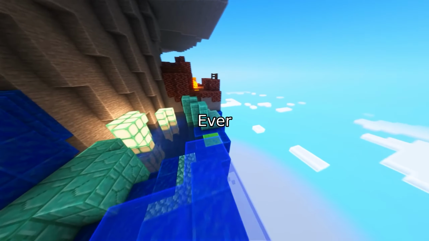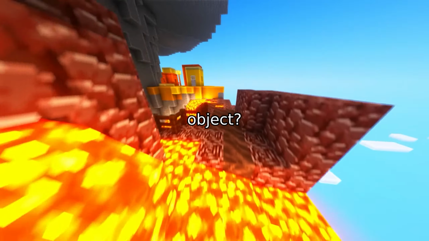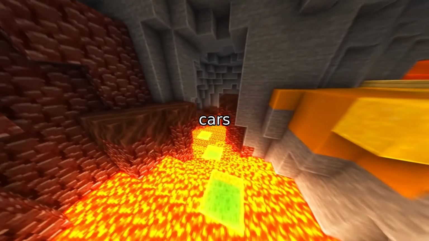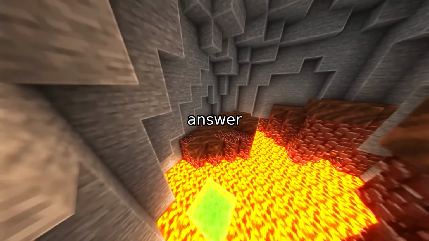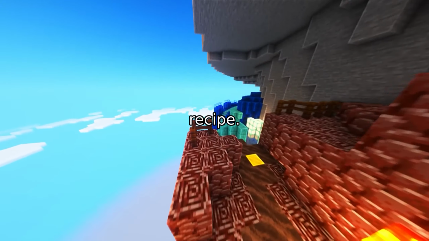Hey there. Ever wonder why a single pixel in a photo can trick an AI into seeing a completely different object? Or why self-driving cars need to be super reliable? The answer lies in something called Lipschitz constants, a math concept that's actually simpler than it sounds. Let's dive in.